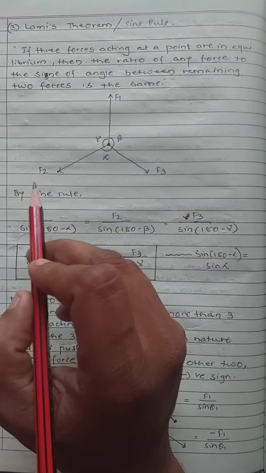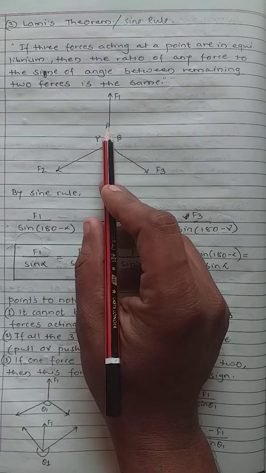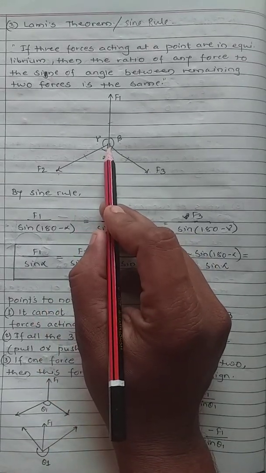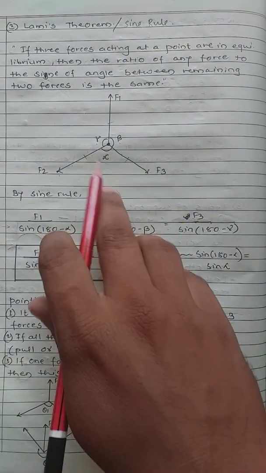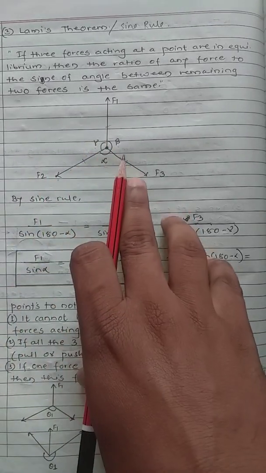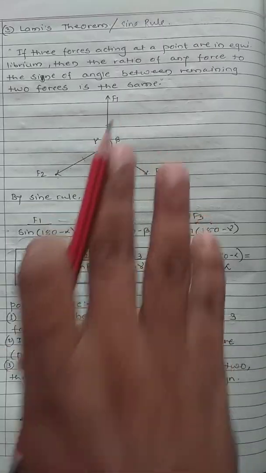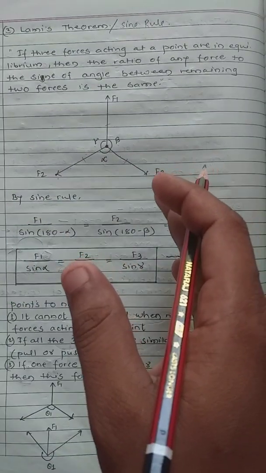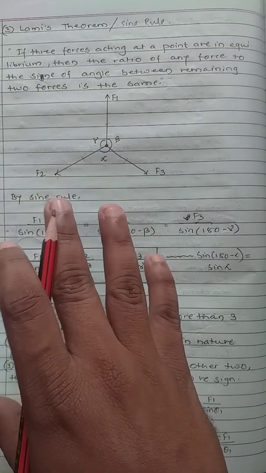Now, the important conditions while applying Lami's theorem: there will be three forces. In this case we have three forces, number 1, number 2, and number 3. Are they concurrent in nature? Yes, these are passing through one common intersection point, so these are concurrent in nature. These are in equilibrium condition, and the angles are given, so we can apply Lami's theorem. We cannot apply Lami's theorem to more than three forces and other than concurrent forces.